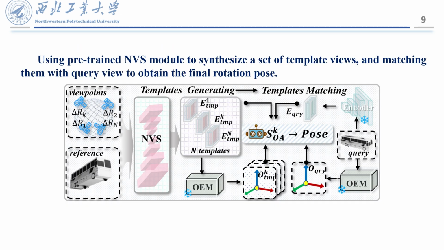During the inference stage, for a new query image, we first extract its features. Then, using the pre-trained OrienPose model we have trained, we quickly synthesize a series of template images covering the full viewing angle starting from a reference image. Finally, by comparing the features of these synthesized images with those of the query image, we find the one that matches best, and the corresponding viewing angle is the predicted posture of the object.